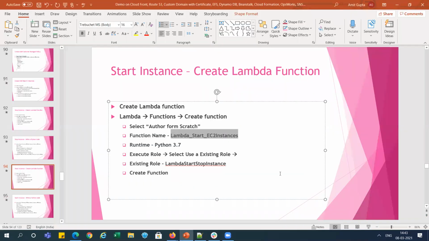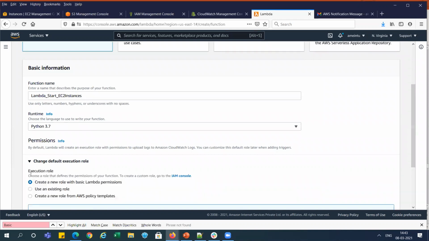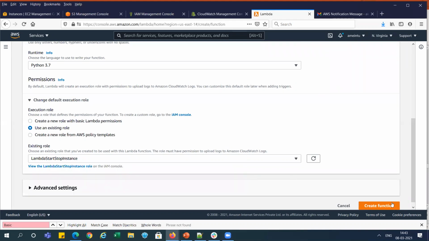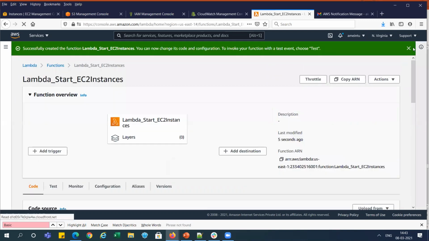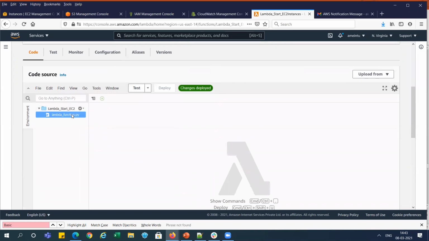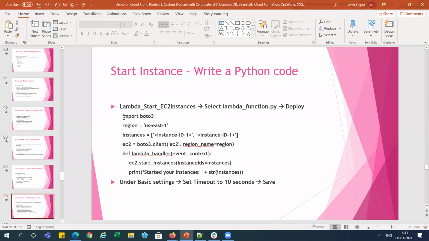You can see, and select the role. The same role we can select, and create function. After creating that function, we can go there and change the code for the start instance also.